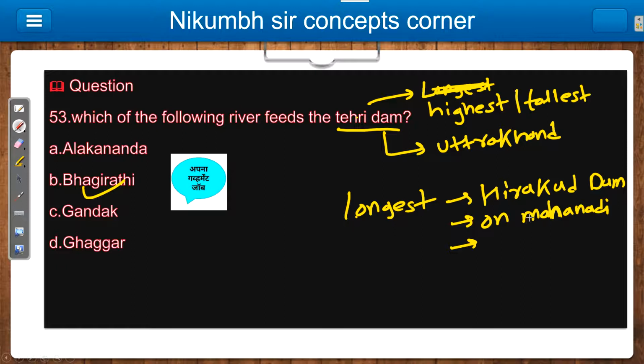Also, a very important third point: Hirakud Dam is located in Odisha. Remember like this, TT: tallest means Tehri Dam, in Uttarakhand on the Bhagirathi river. This much information is enough for this question.